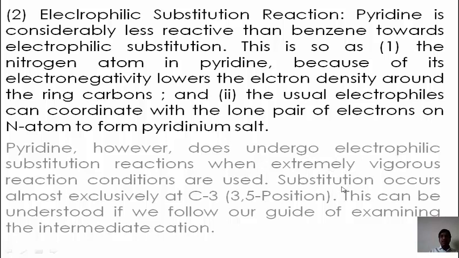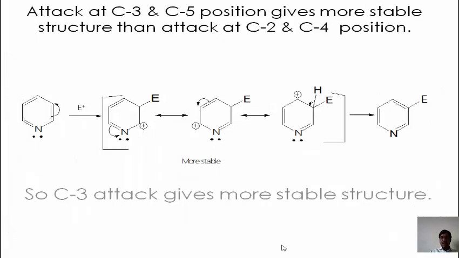The substitution occurs almost exclusively at carbon number 3, or position 3. If position 3 is blocked, then the electrophile will attack on carbon number 5, or position 5. This can be understood if we follow the guide of examining the intermediate cation. This is the general electrophilic substitution reaction of the electrophiles on the pyridine.